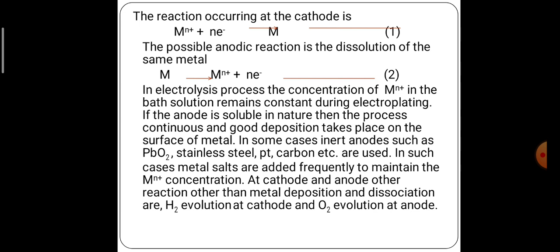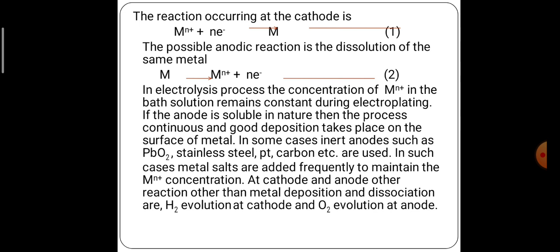But there are two types of anodes we are using in the electroplating process. One is a soluble anode, another one is an insoluble anode. The soluble anode is dissolved in the solution, that is the metal is dissolved in solution, and the reaction is carried out continuously. So if the anode is soluble in nature, then the process is continuous and good deposition takes place on the surface of the metal.